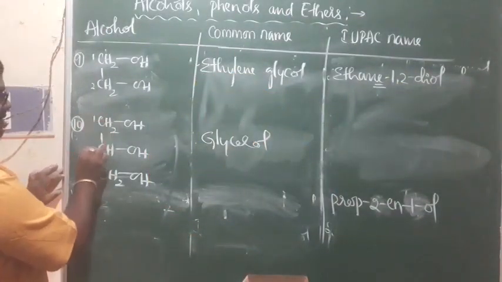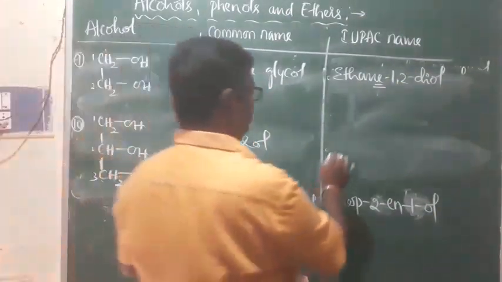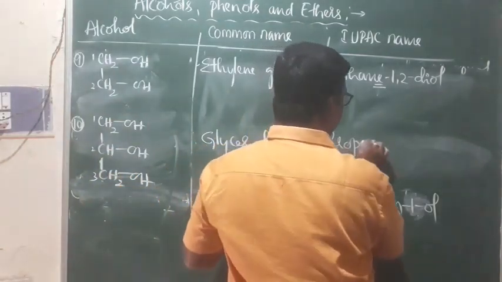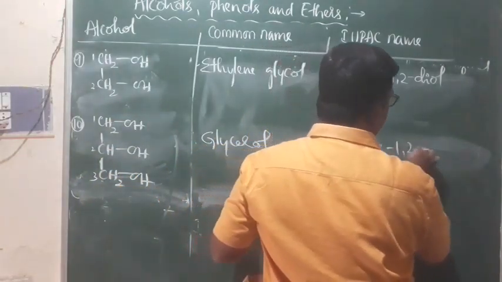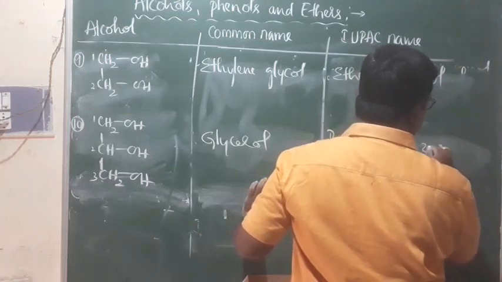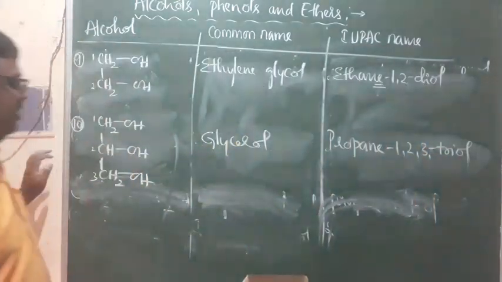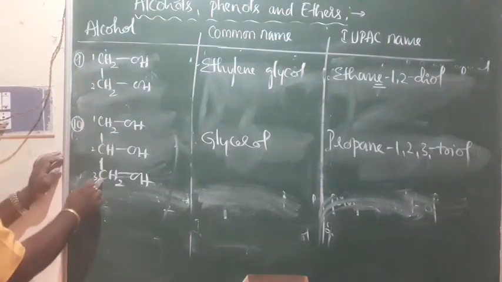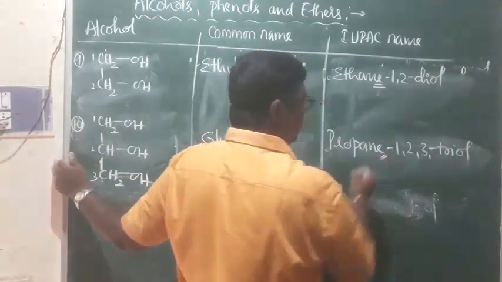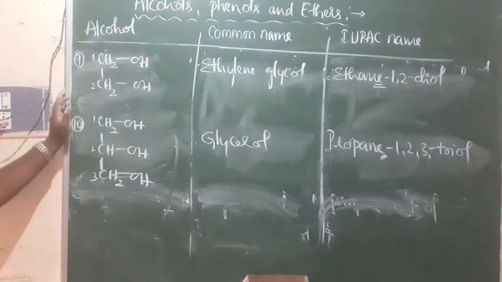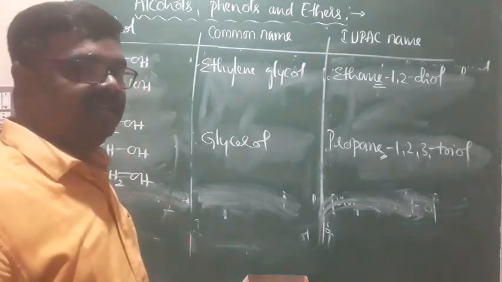IUPAC name 1, 2, 3. What do they say? You tell me now. Propane-1,2,3-triol. Propane-1,2,3-triol. Look, propane-1,2,3. In propane, I retained the E. For an organic compound containing more than one similar functional group. Propane-1,2,3-triol. This is what we call the IUPAC names of these compounds.